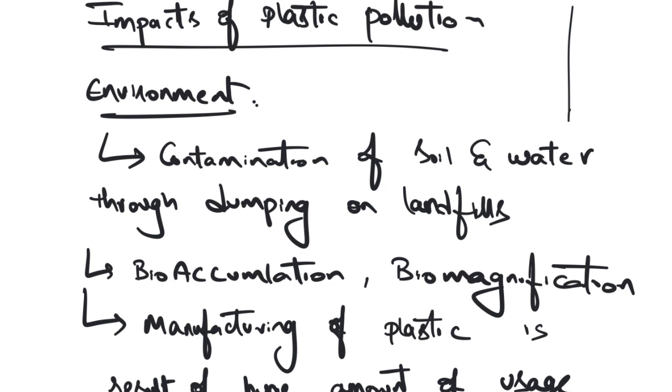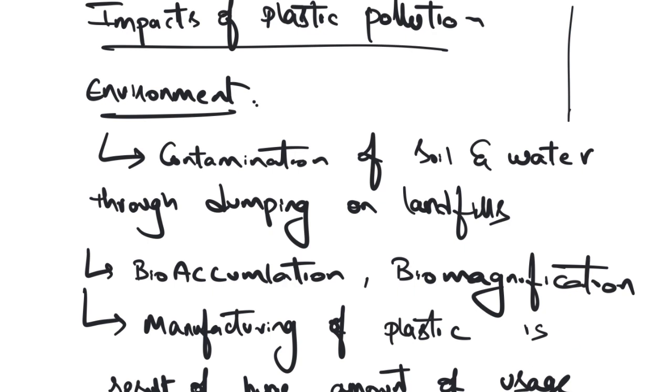Such bioaccumulation and magnification is causing severe health concerns. This is causing reproductive concerns. The reproductive organs are not getting developed, and the sperm counts are being affected in both animals as well as humans. These are also causing cancer. That's one more point I wanted to add. So these are the environmental problems, bioaccumulation and biomagnification. Then what is the other problem?